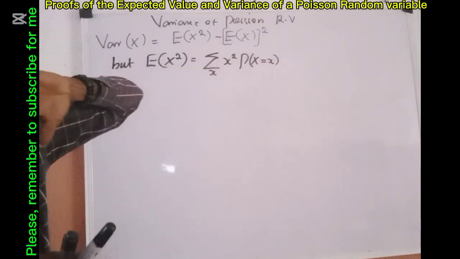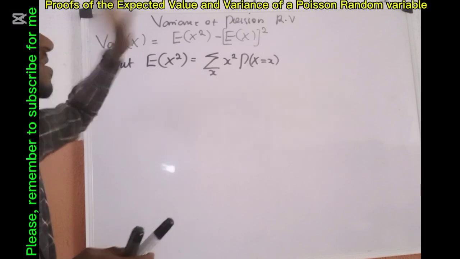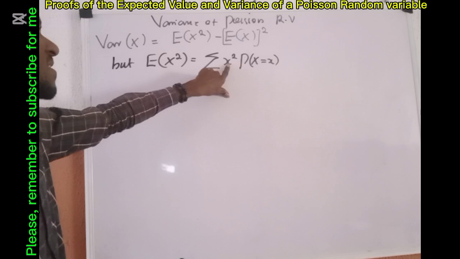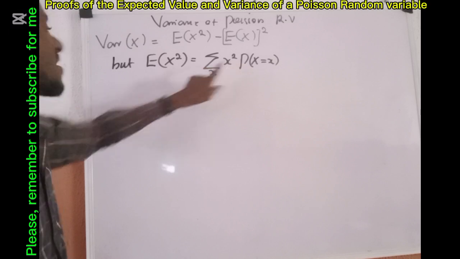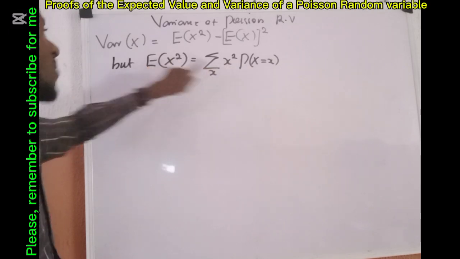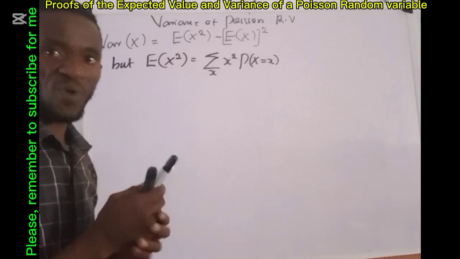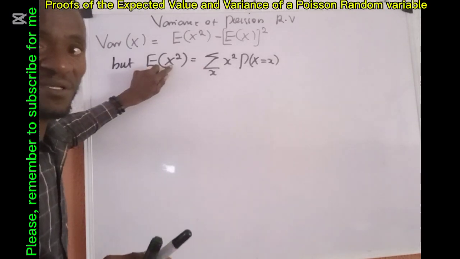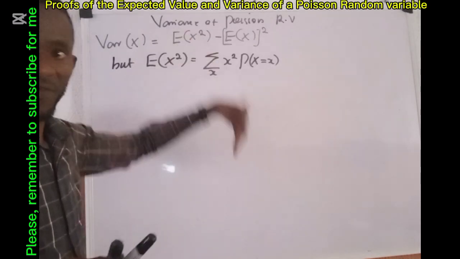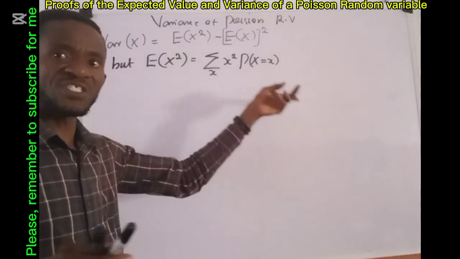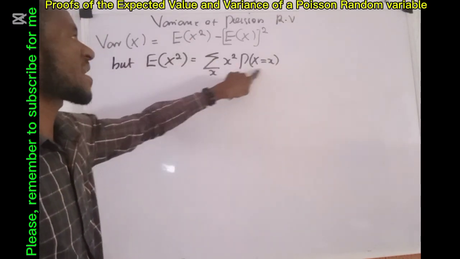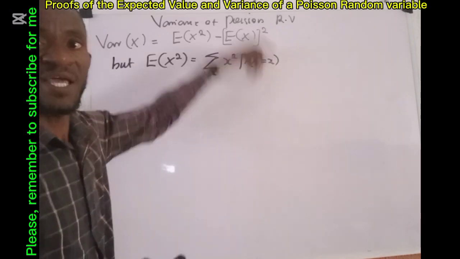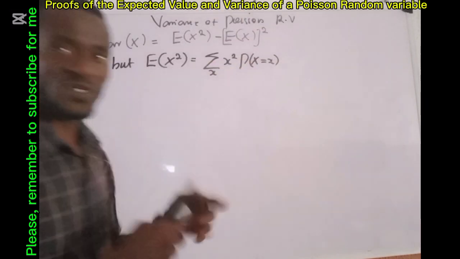Now, when we had here only x, it was only x that was here. Then now we are discussing x raised to power 2. What I have here is now x raised to power 2. This is the expression for any random variable x. But we are now talking about a random variable x that follows Poisson distribution. So I am going to remove this P of capital X equals x and replace it with the PMF of a Poisson distribution.